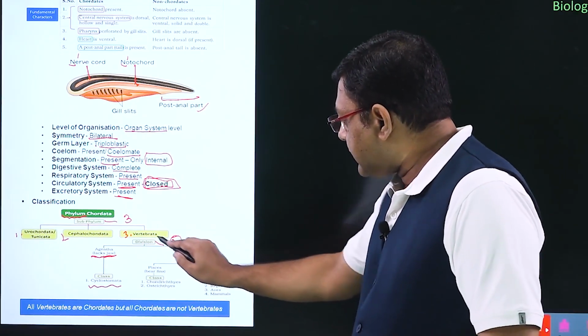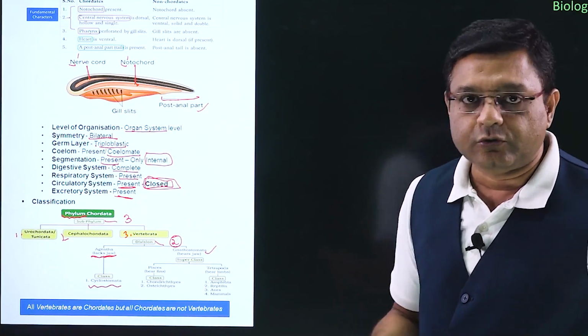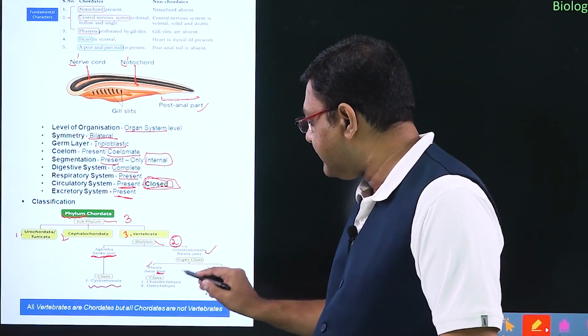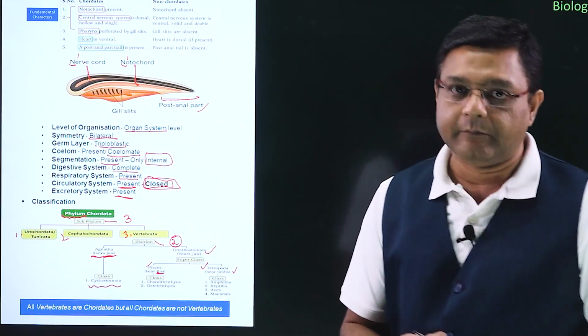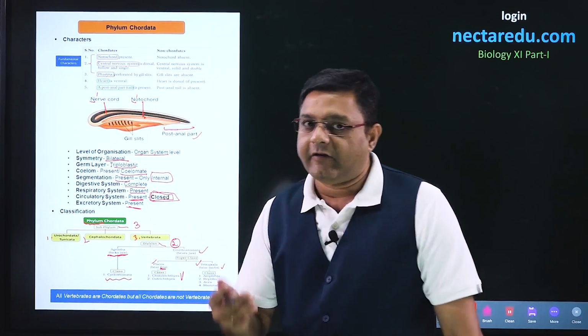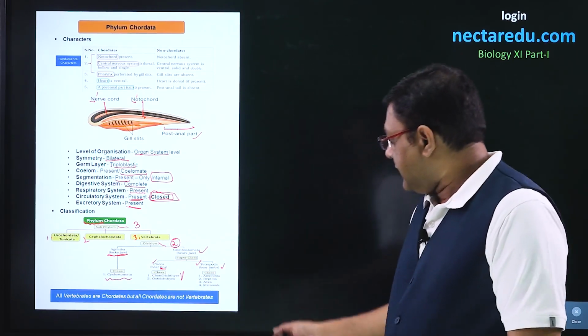If we talk about the division Gnathostomata, it first divides into two superclasses. The first superclass is the Pisces, which have fins, and the second superclass is the Tetrapoda, which have limbs. Pisces superclass will again divide into two classes, that is Chondrichthyes and Osteichthyes.